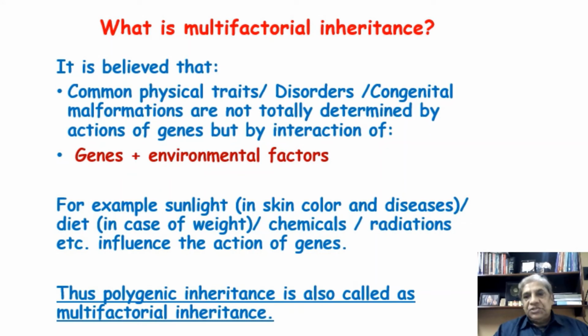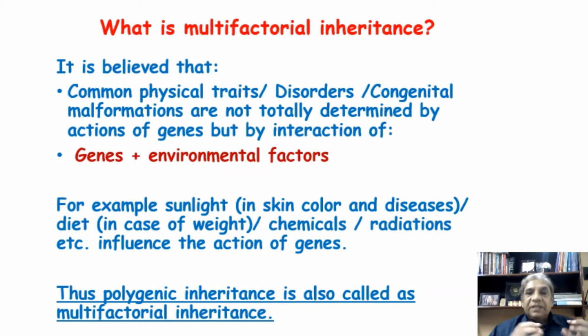That means genes alone in polygenic inheritance are not determining a character, but the expression of this character by polygenes is also influenced by environmental factors which are non-genetic in nature.